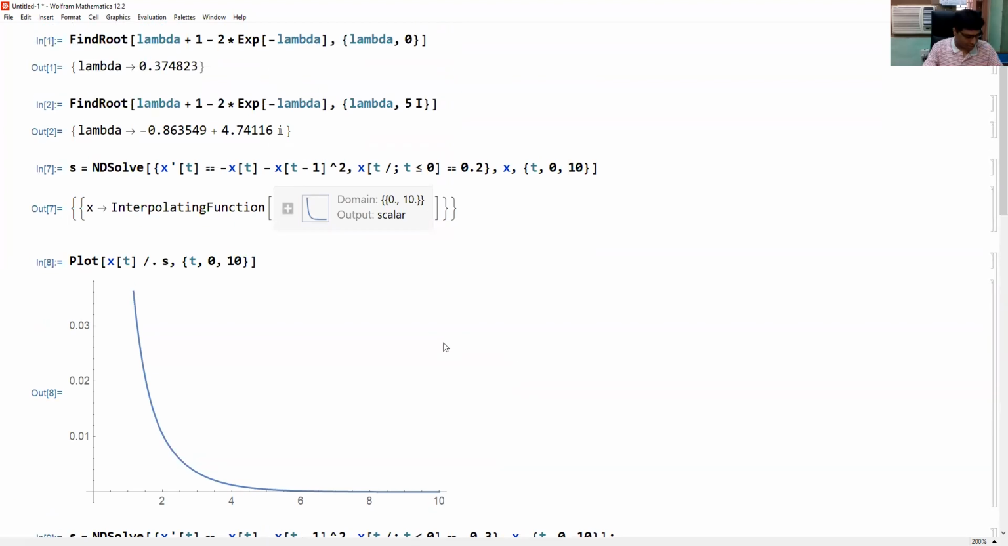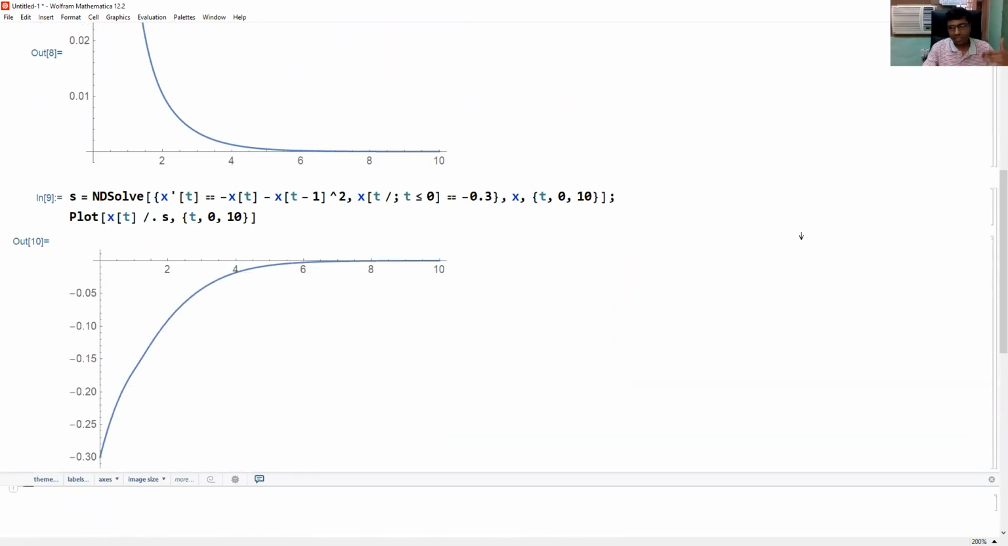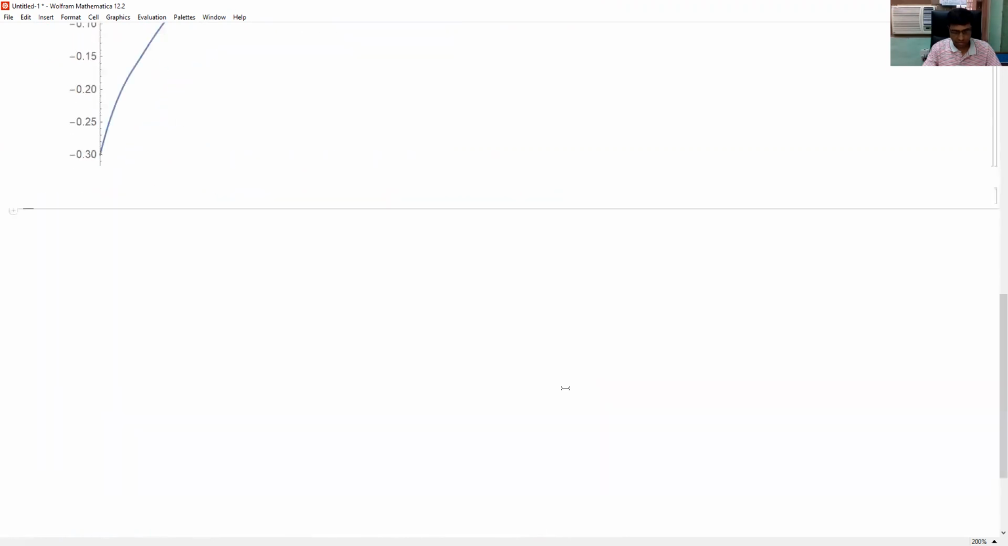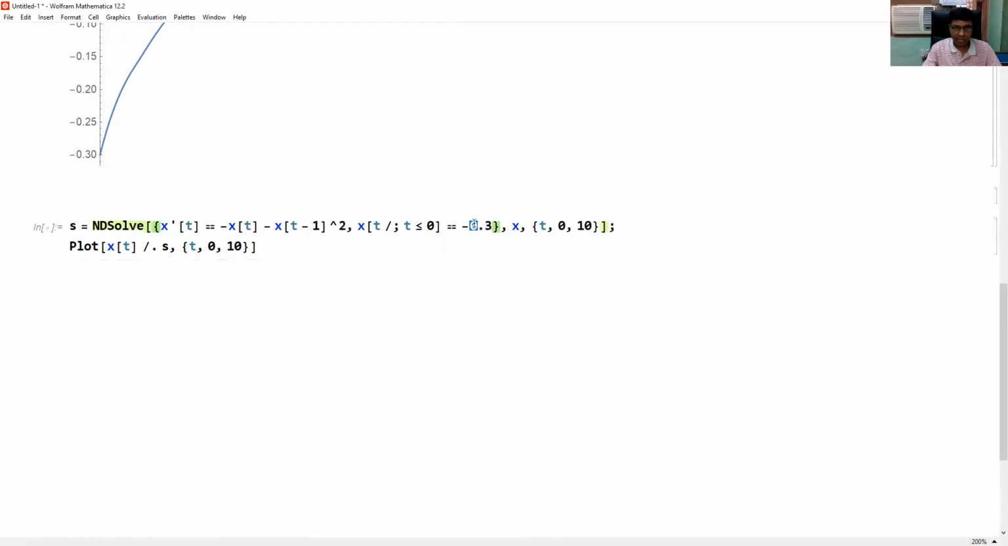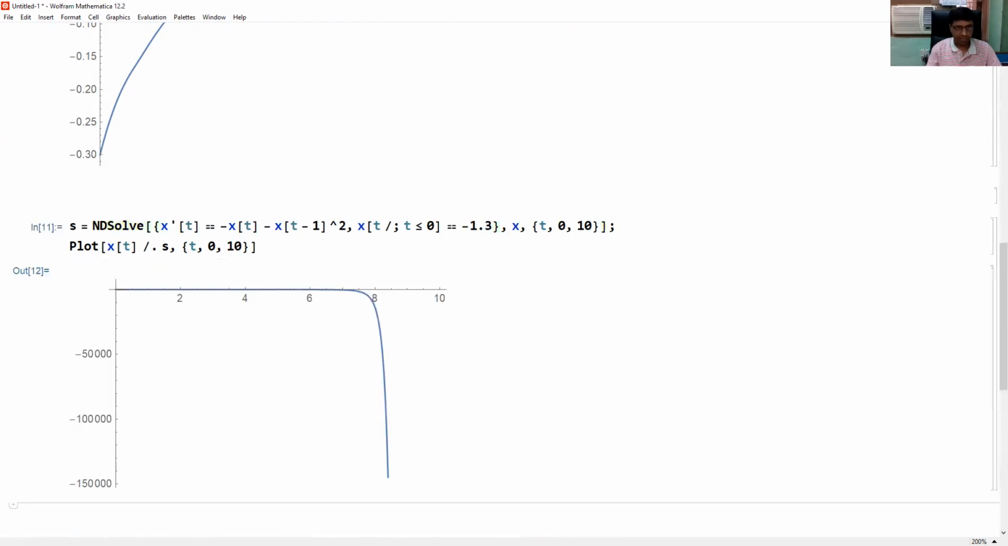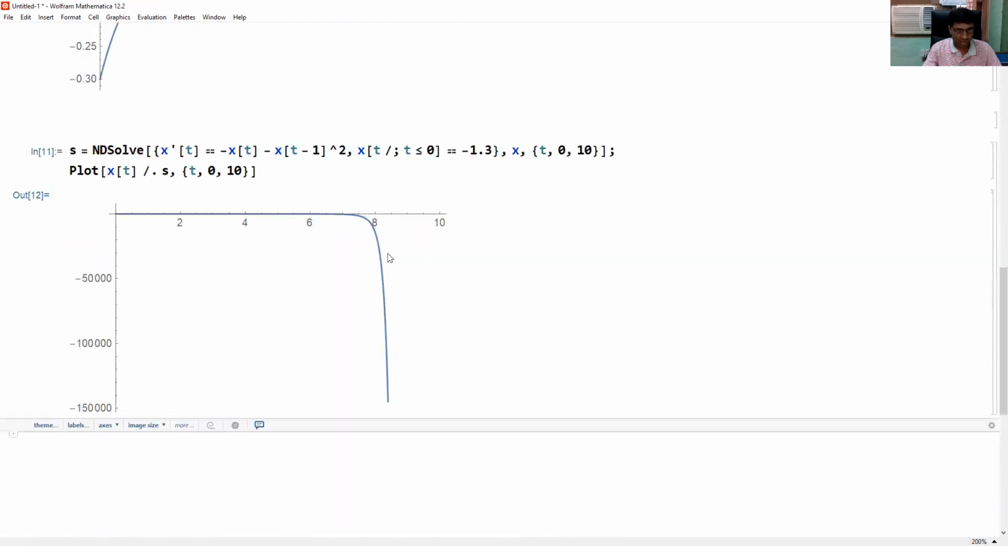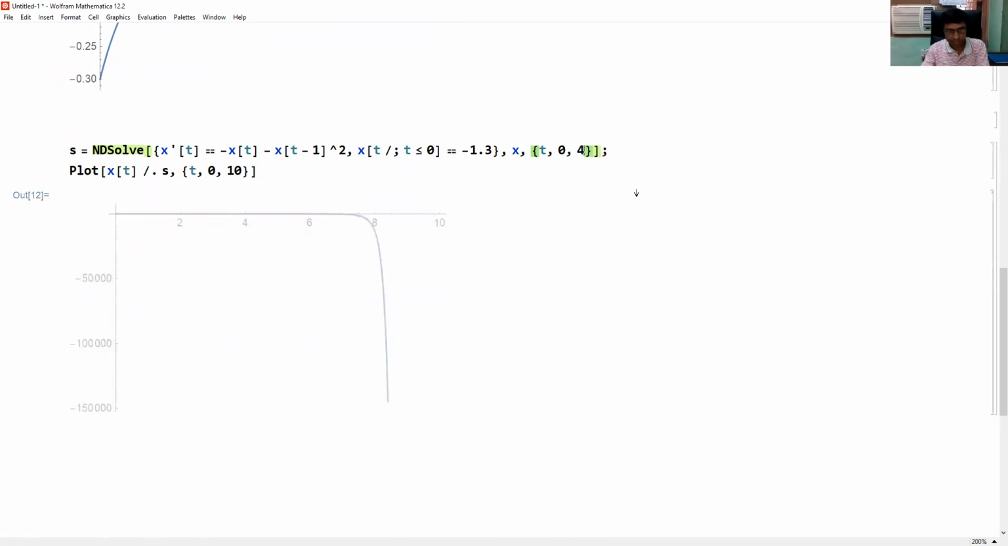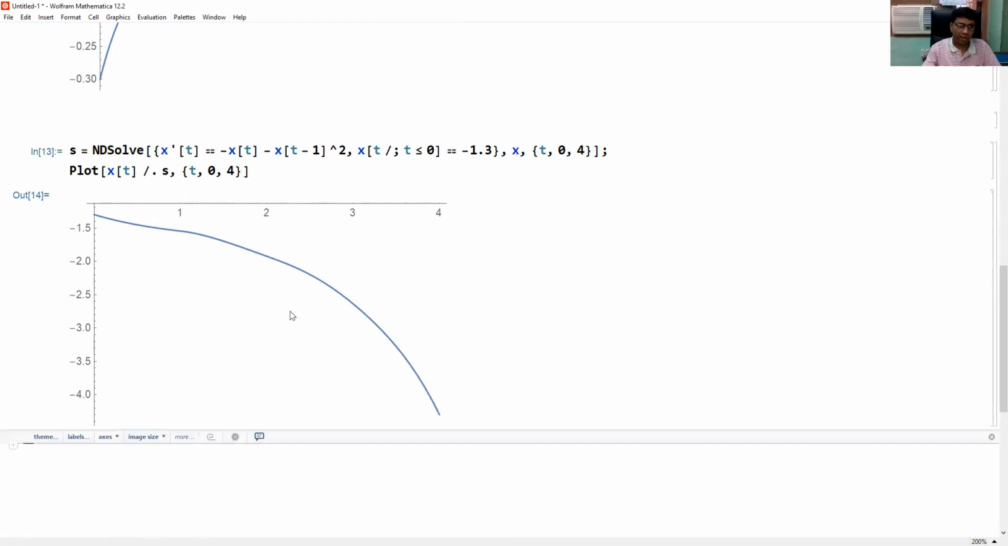Now the other equilibrium is minus 1, x2 star is minus 1. So we take initial conditions in the neighborhood of minus 1. Suppose we take the initial condition to be minus 1.3 and check. You can see that the solution is diverging. It is becoming very large. So let us take a small interval. So it is going away.